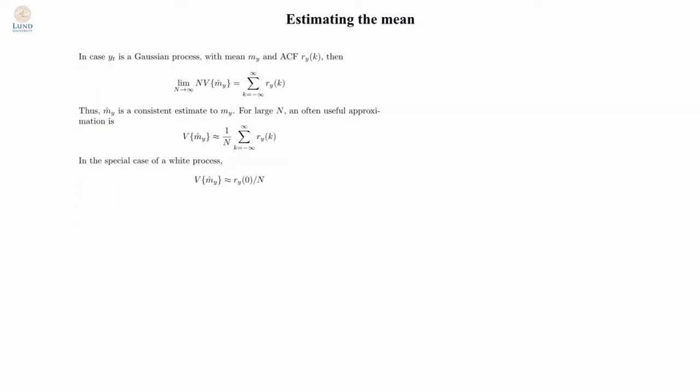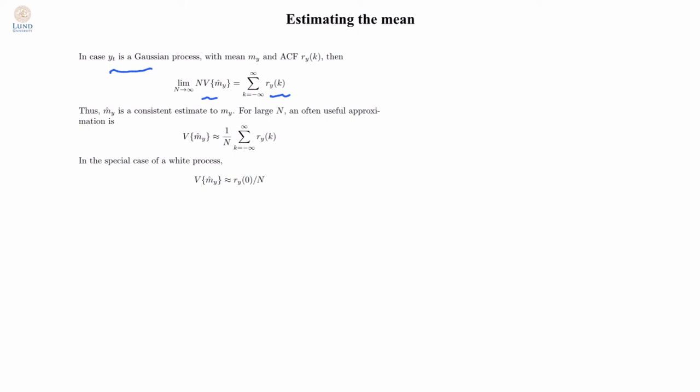In the case when y is a Gaussian process, one can show that the true variance of this can be expressed as this infinite sum of the autocovariances. This is typically not all that helpful as we do not know these autocovariances, and we would need to estimate those too. Clearly we will not be able to estimate all the autocovariances either if we have a finite set of observations without imposing additional assumptions, but we will return to this issue later.